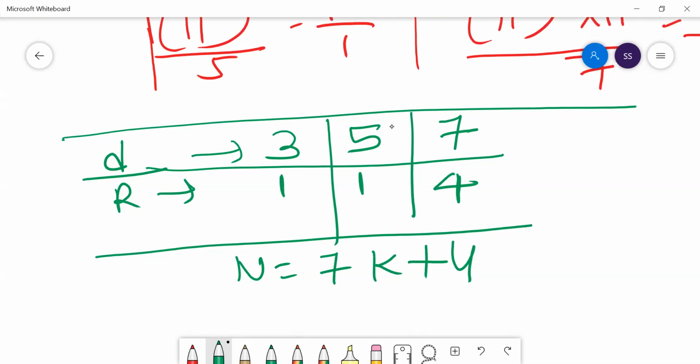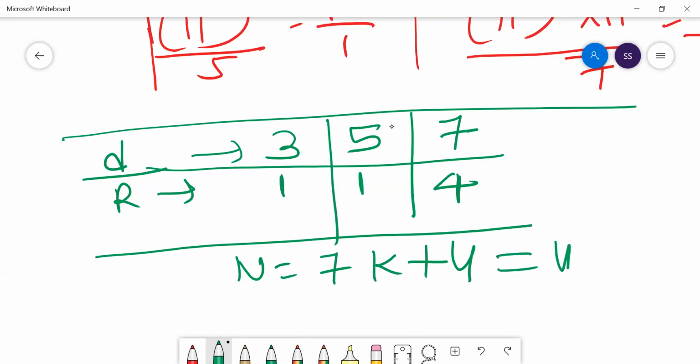Okay, leave it. Put k as 5. Your number becomes 39. 39 is divisible by 3, so it's not giving remainder 1. Leave it. Put k as 6. Your number is 46. 7 6s are 42. 46 is giving you remainder 1 with both 3 and 5.